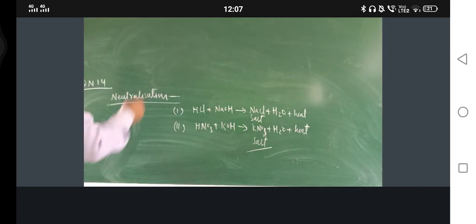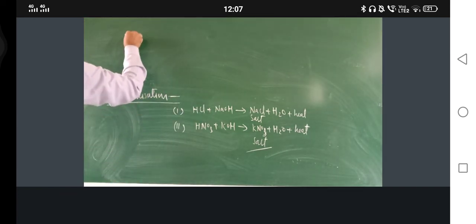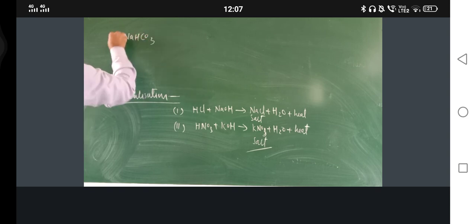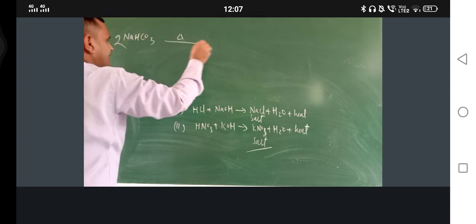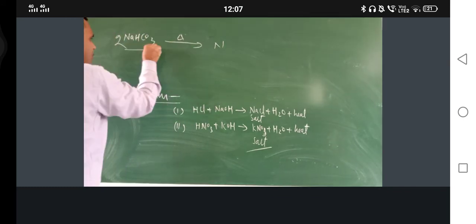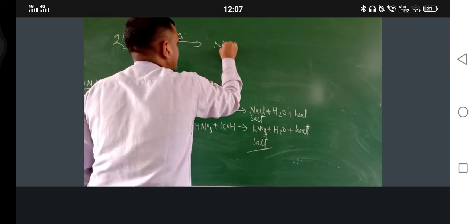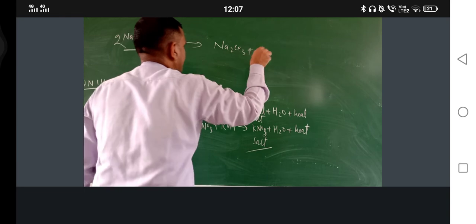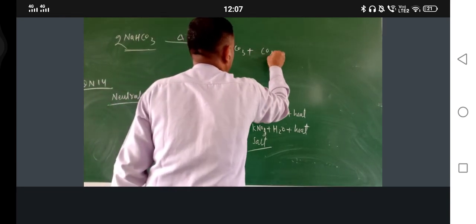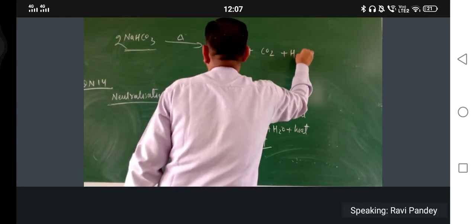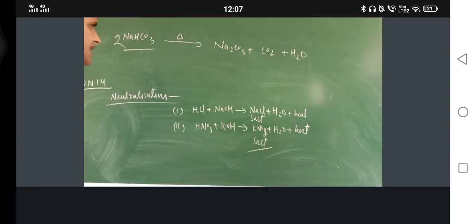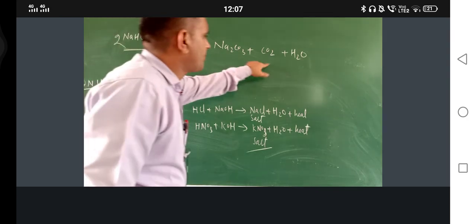Just see here. 2 molecules of NaHCO3, sodium hydrogen carbonate. Just heat this one. When bicarbonate is heated, one of the products is Na2CO3 and must be CO2 plus H2O. Check, the reaction is balanced. 2 sodium, 2 hydrogen, 2 carbon. Yes, 2 carbon. Now 3 to the 6 oxygen, 3 2.6.